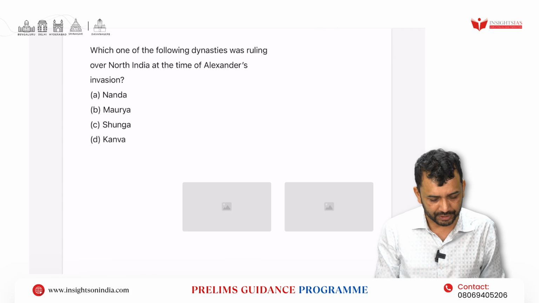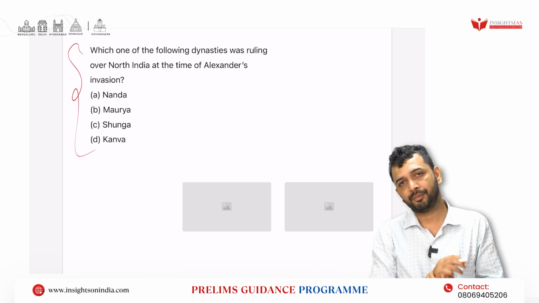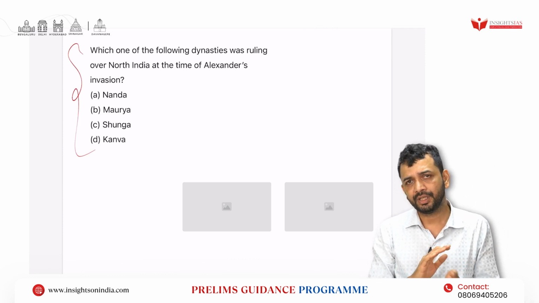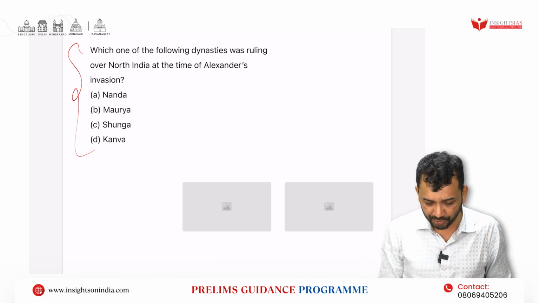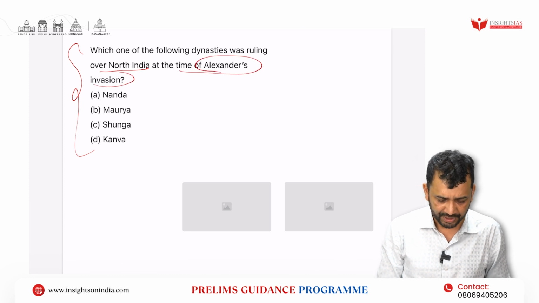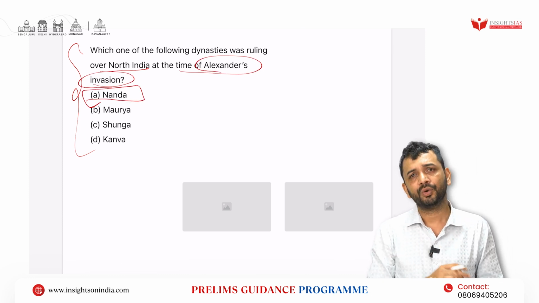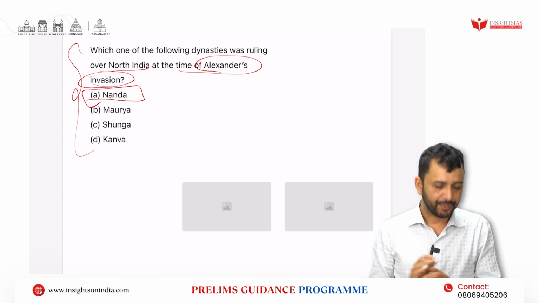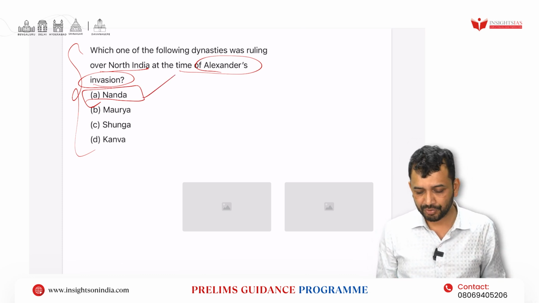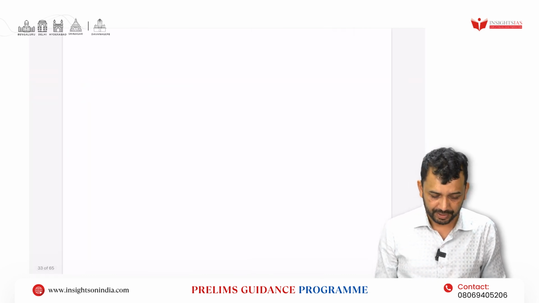Now if you look at the questions, there is only one question, and that too in the CAPF examination, not even in civil services in the last 10 years. But what is the question? Which one of the following dynasties was ruling North India at the time of Alexander's invasion? It was the Nanda dynasty. That is, Dhanananda was the ruler who was ruling northern India at that point of time. Right. So that is the only one question. Now, if you look at it chapter-wise, what you are supposed to study, right?